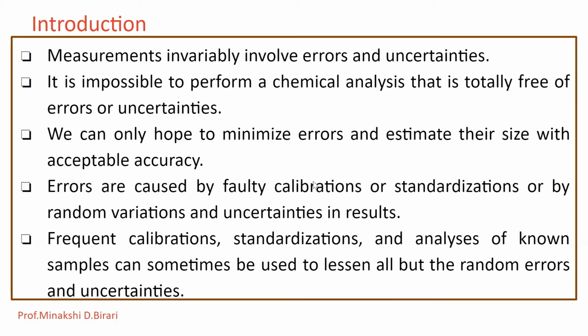So this uncertainty is called an error. This chapter is related to the consideration of the errors that can affect an analysis, also the methods for their recognition and techniques for estimating and reporting their magnitudes.